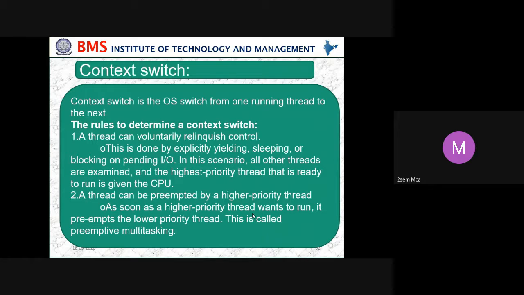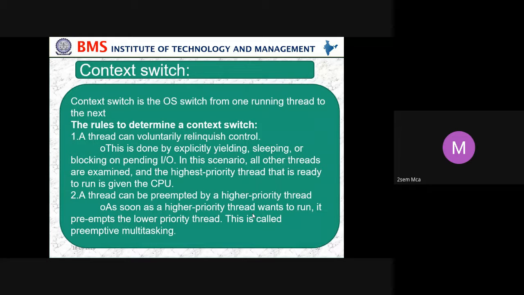So context switching is the operating system switching from one running thread to the next. The rules to determine a context switch: a thread can voluntarily relinquish control. This is done by explicitly yielding, sleeping, or blocking on pending input output.